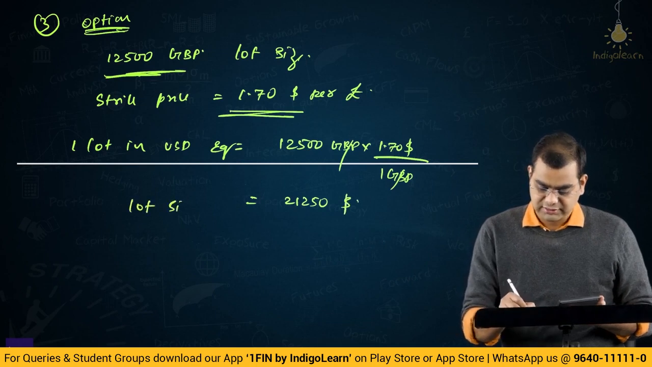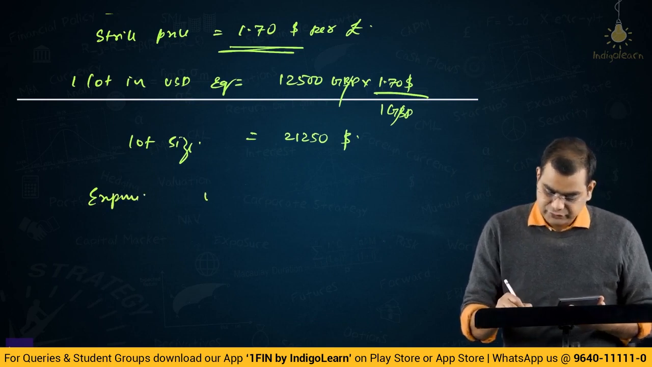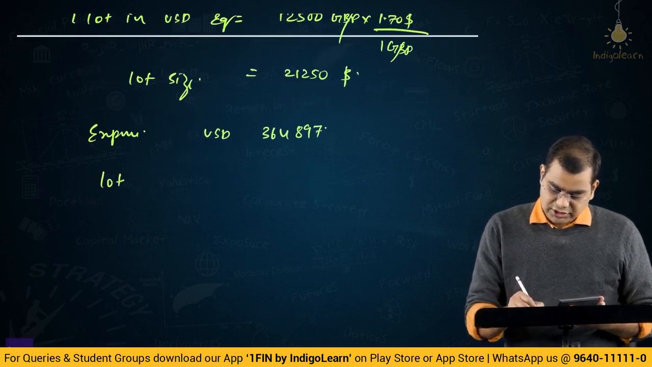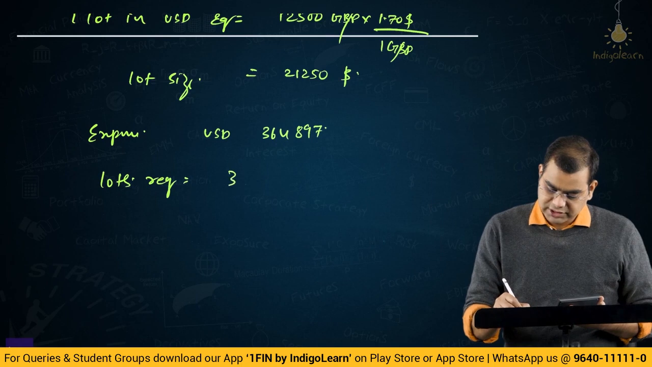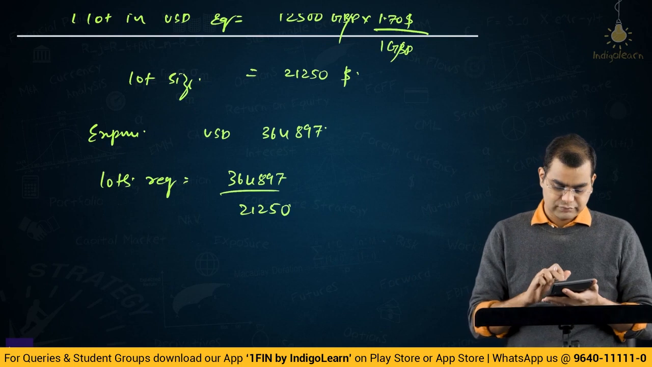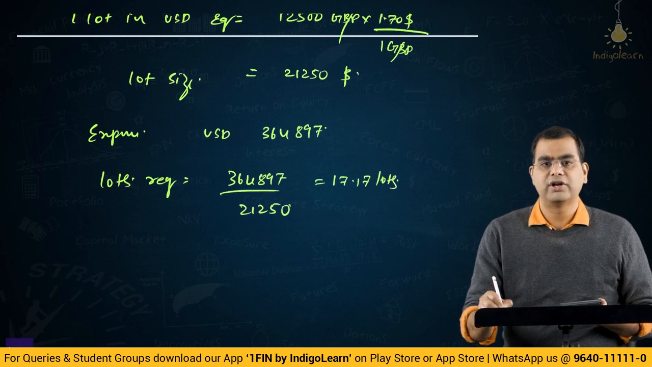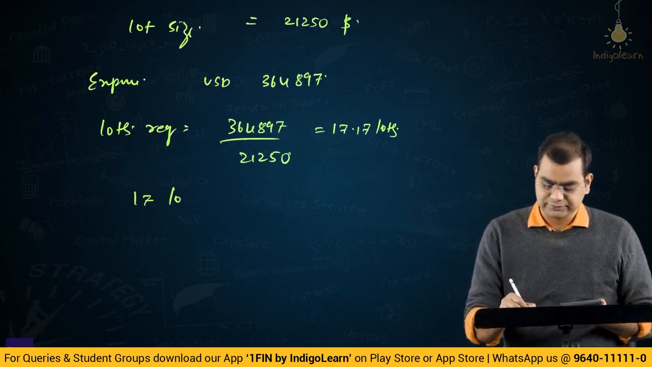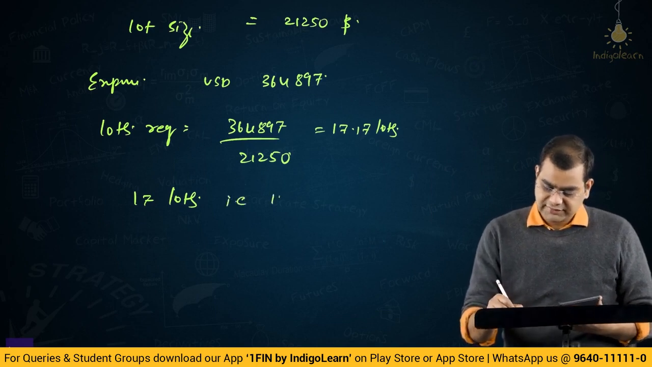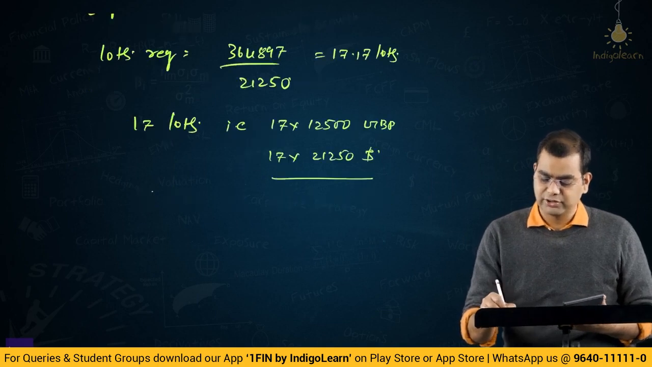So lot size. What is our exposure? 364,897 US dollar. Lots required is equal to 364,897 divided by 21,250, is 17.17 lots. So we will round it off to 17 lots. So 17 lots. So 17 lots is how much? 17 lots, that is 17 into 12,500 GBP or 17 into $21,250.